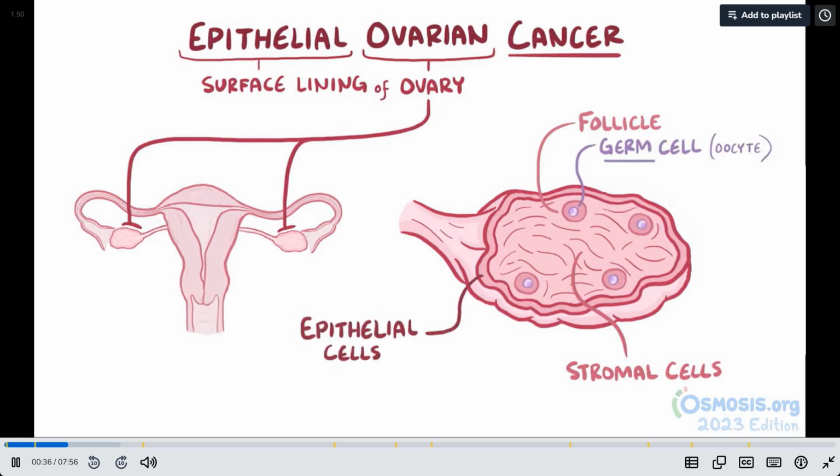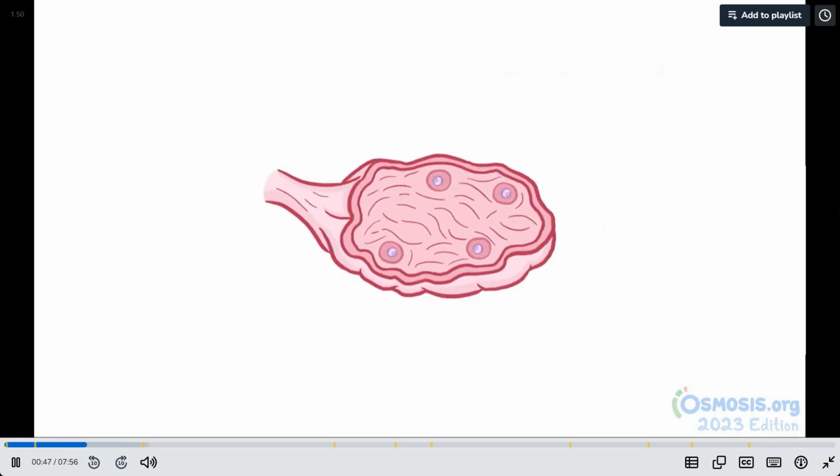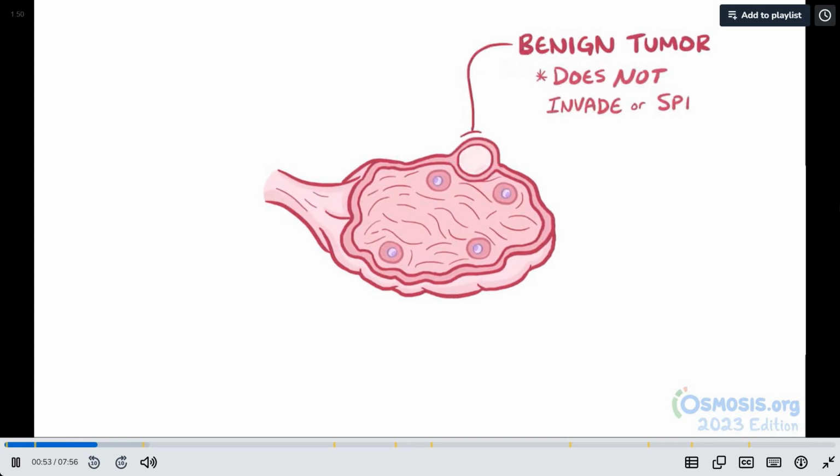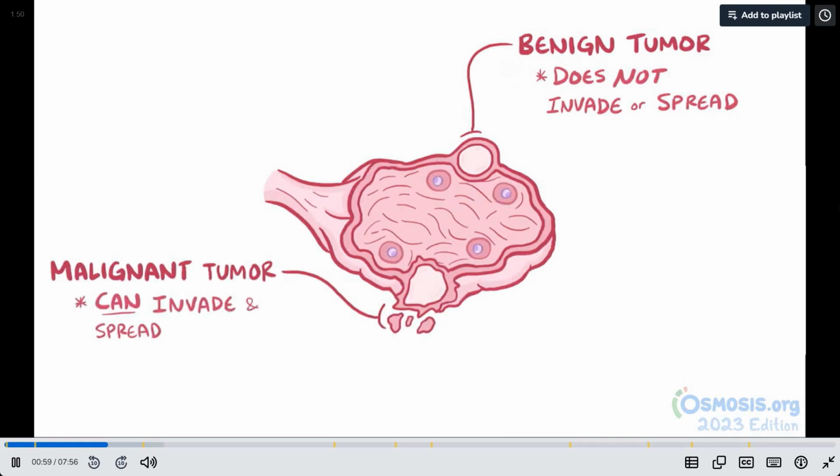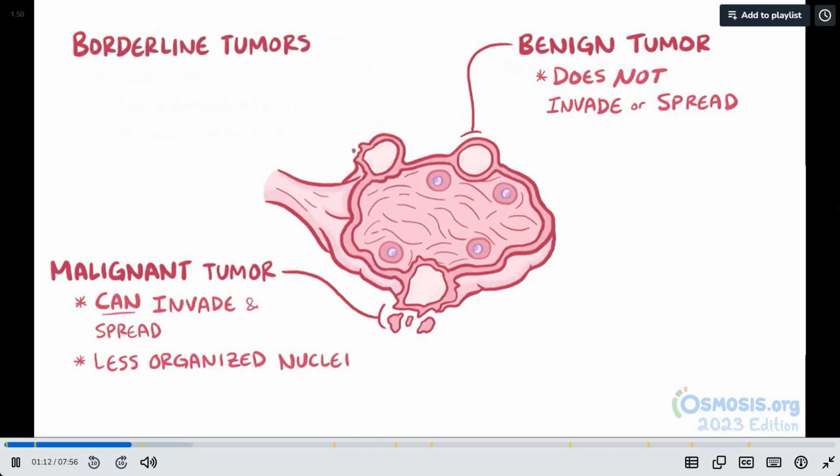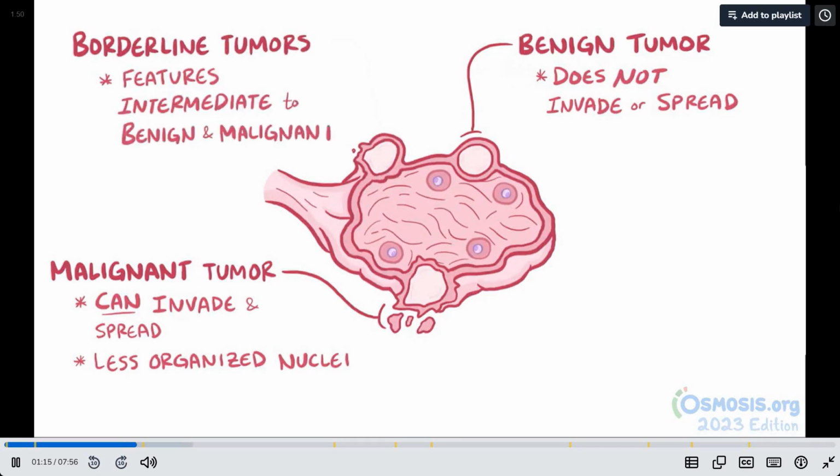Ovarian tumors are generally grouped based on these three types of cells in the ovaries, and the majority of ovarian cancers are the epithelial kind. Now, if an epithelial cell starts to divide uncontrollably, it can either be a benign tumor, which means that it doesn't invade nearby tissue or spread to other parts of the body, or it can be a malignant tumor, which means that it might invade or spread to other tissues. Compared with benign tumor cells, a distinguishing feature of malignant tumor cells is that they have slightly less organized nuclei. A third class of tumors are called borderline tumors, because they have features that are intermediate between the other benign and malignant tumors.